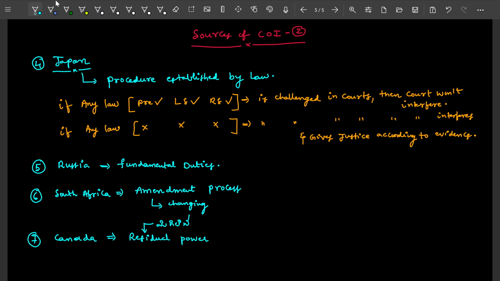And the eighth one is Australia. From Australia we have taken the concurrent list.